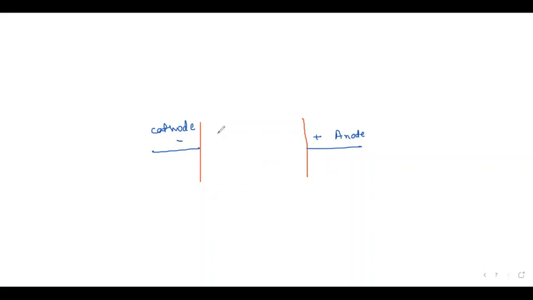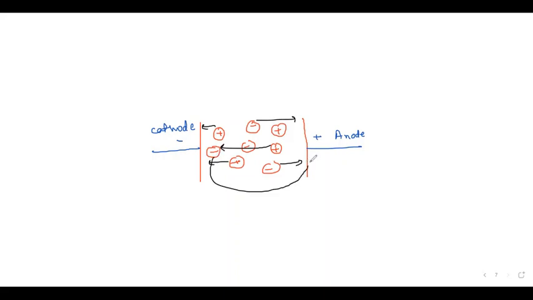If you have free ions like Na plus and Cl negative roaming here and there, what will happen? Cathode is negative, so positive ions will be attracted toward the cathode, and negative ions will be attracted toward the anode. In this way electricity will be conducted.